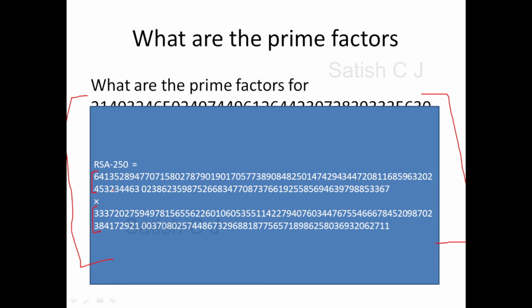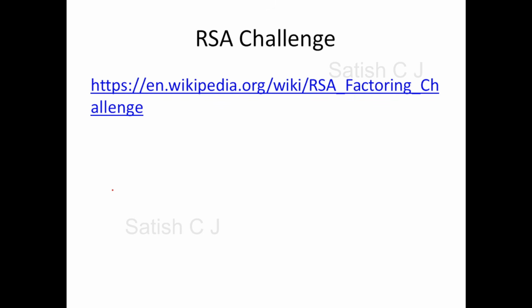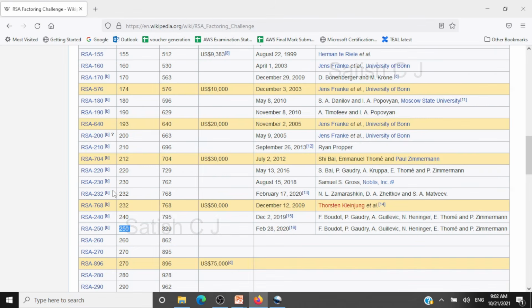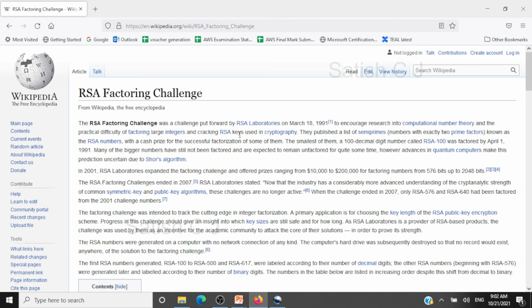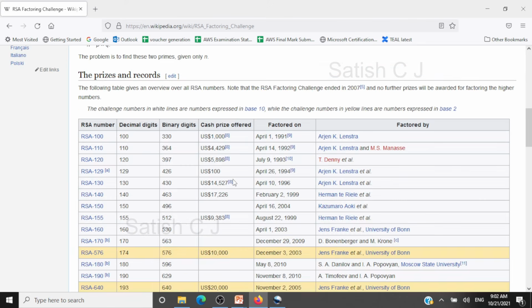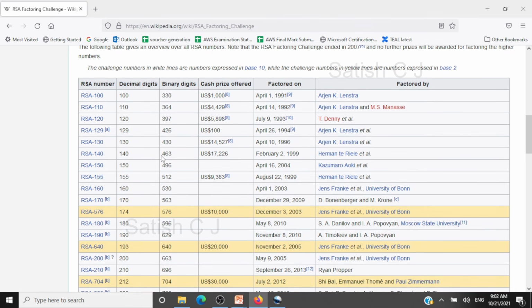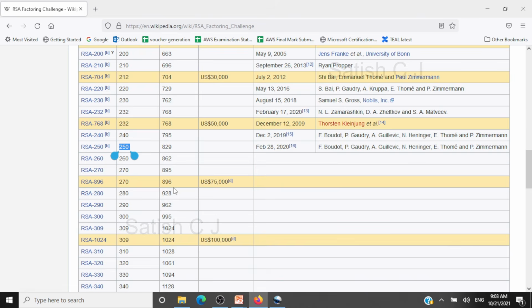So you'll have one question in mind: who is really finding the prime factors for such large numbers? How does this really happen? We have something called the RSA challenge, and you'll be able to find the details about this challenge on this website. Let me go to that site. This challenge is put forward by RSA Laboratories, just to encourage computational number theory research, and also to show the practical difficulty of factoring large integers. Here the challenge is, they give you a very large number, and you have to find the prime factors for that number.